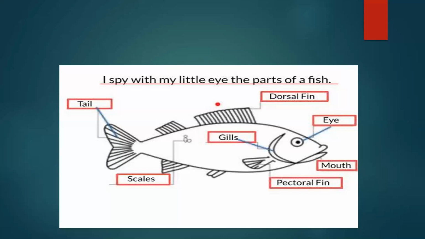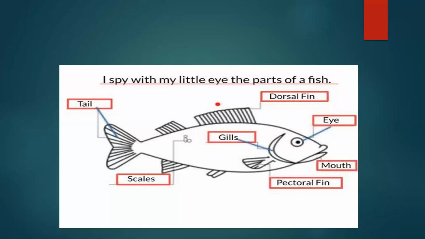Then you can see there are different fins. On the top of the body, you can see one big fin, called the dorsal fin. Then you can see the big tail. For the fish, the tail is a very important part. This tail helps the fish to control its direction.